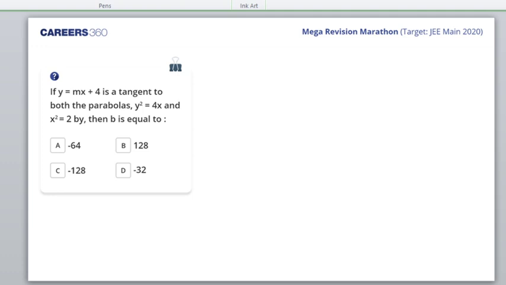So let's jump to the question. We have, for y is equal to mx plus 4, this is the tangent which is given to us. And for the parabola y square is equal to 4ax, I have the tangent of slope m as y is equal to mx plus a by m. Am I right?